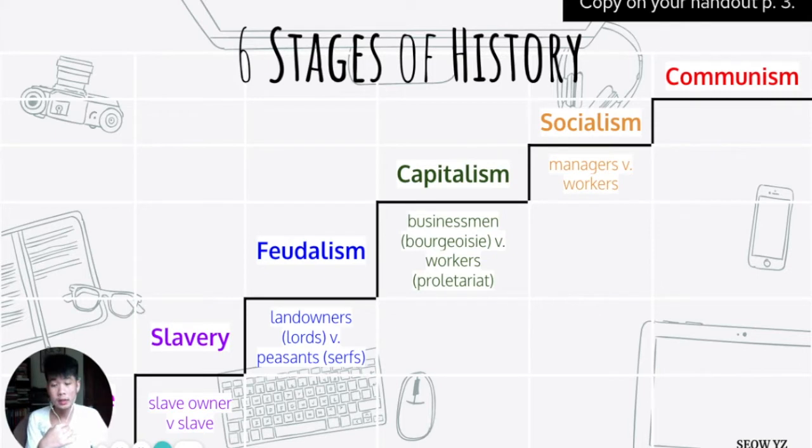In other words, the world is always getting better and better, and the highest point of this evolution is communism. Communism is an ideal final point. It's the best state of history. And we will get there, says Karl Marx, through class struggle. So at every stage, there's a class struggle. For example, in stage 4 of capitalism, the struggle is between businessmen and workers.